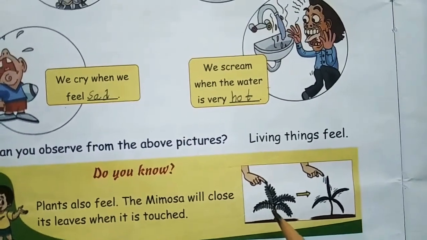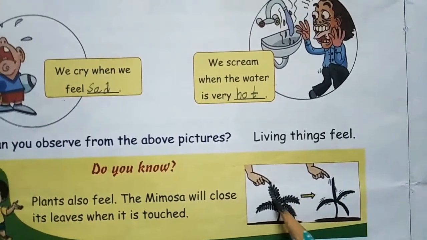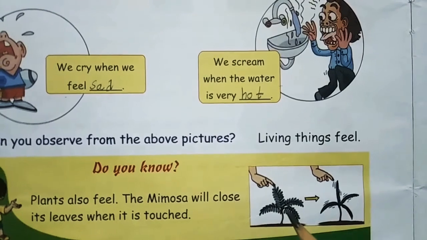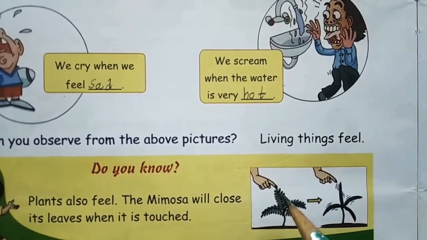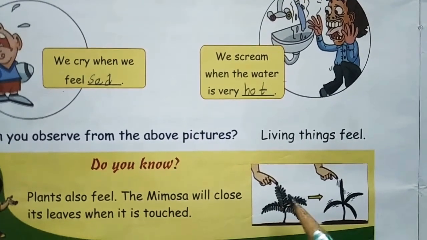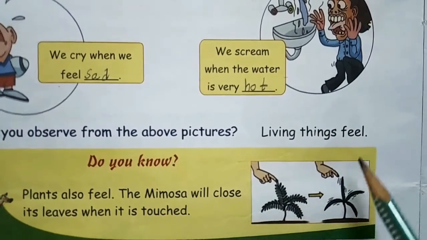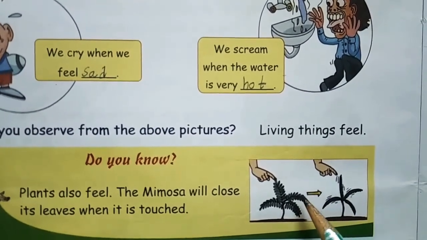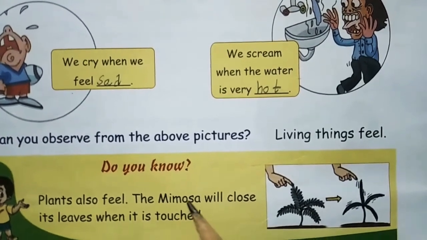So here one plant is there. You can see mimosa. So when you touch the plant, I hope you have seen this. Touch me not plant, right? So hope you have seen it. So if you touch it, the particular leaves of this plant will close by themselves. Okay. And again after some time it will open the leaves again. So this shows that plants also feel, children.